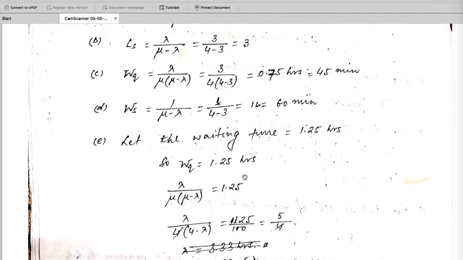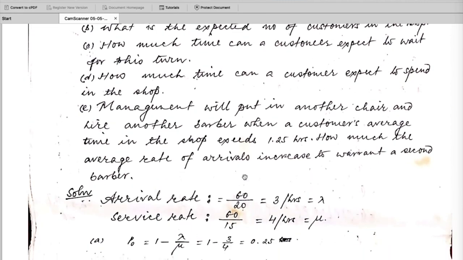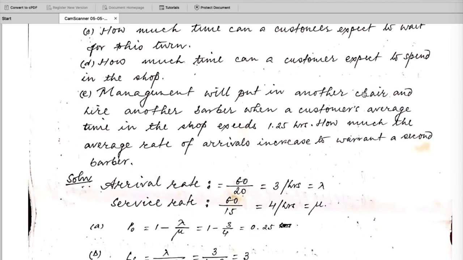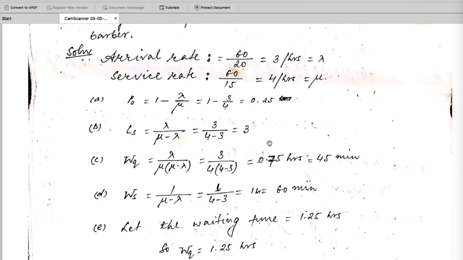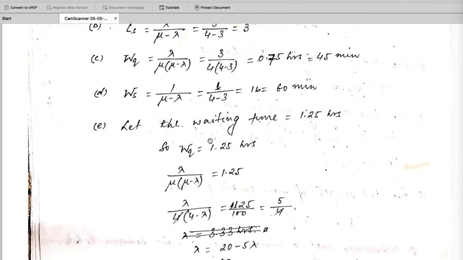And now the last question. The management will add another chair and another barber if the customer's average time in the shop exceeds 1.25 hours. So let's say that the time in the system is 1.25 hours. That means 1 by mu minus lambda is 1.25.